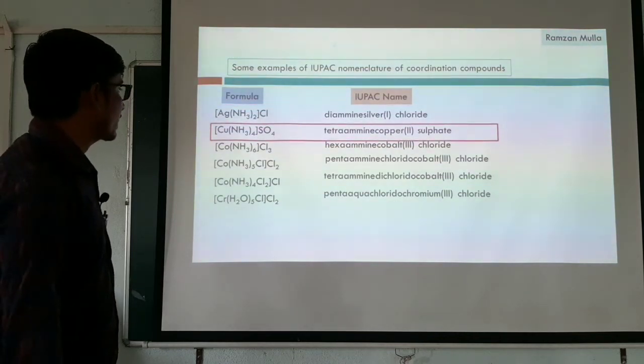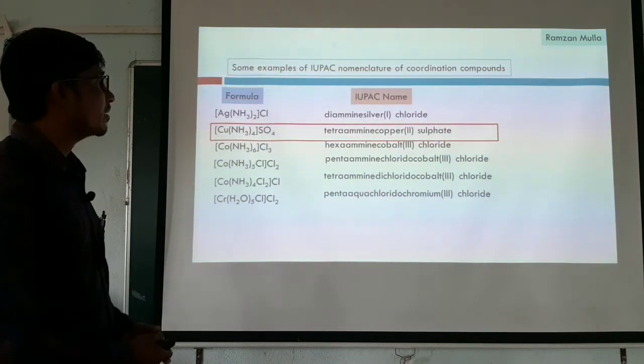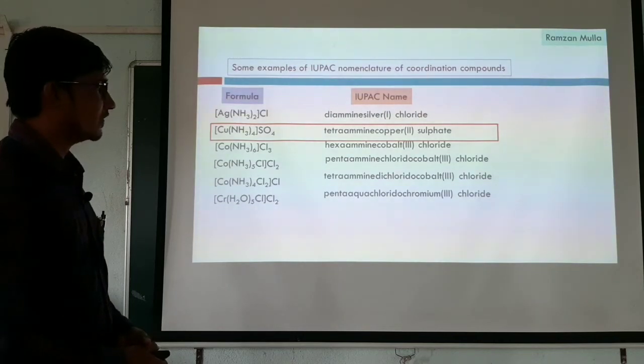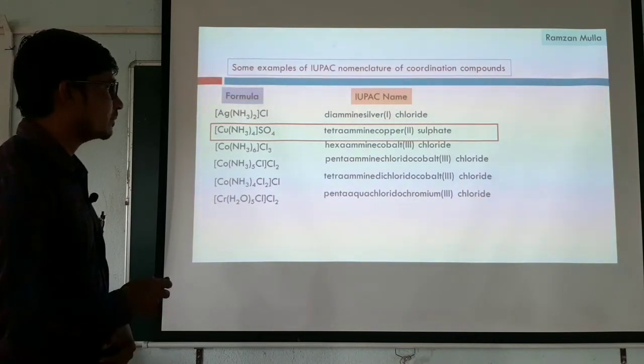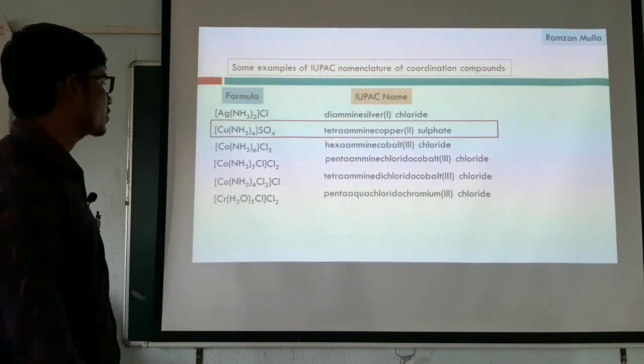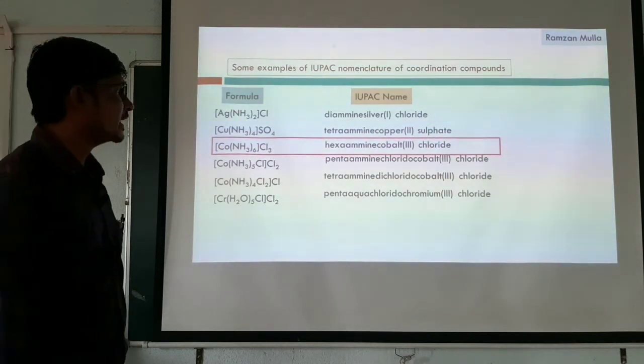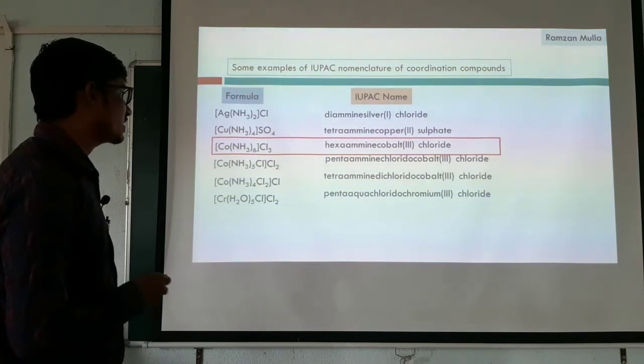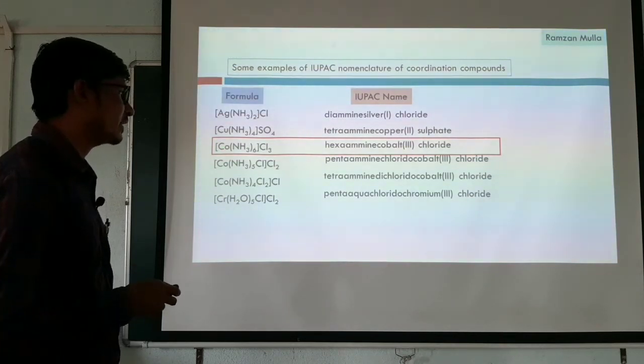Similarly, come to the second one. It is tetraamminecopper(II) sulfate. There I left a space between the cation and anion. Always remember this. Next one is hexaamminecobalt(III) chloride. Here the oxidation state of the central metal ion is 3.